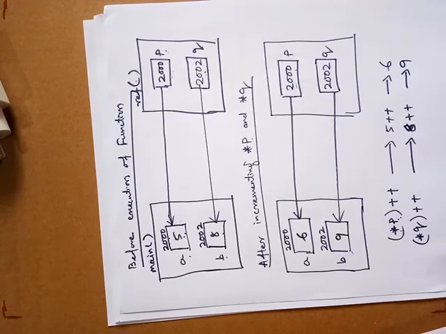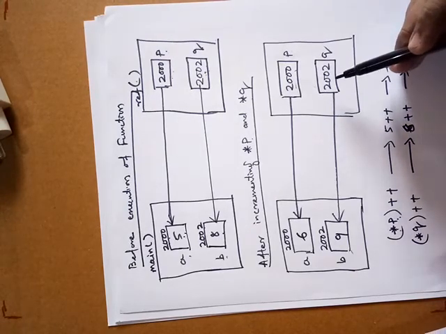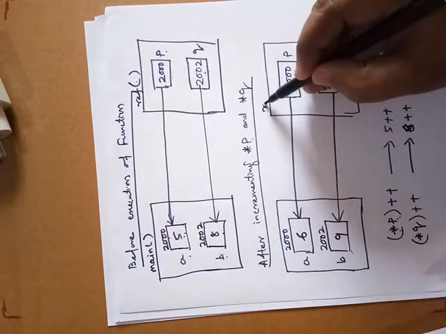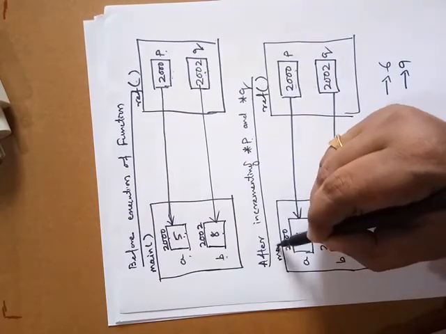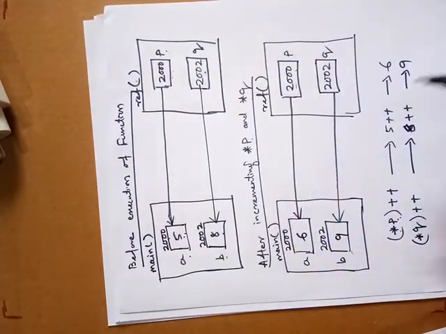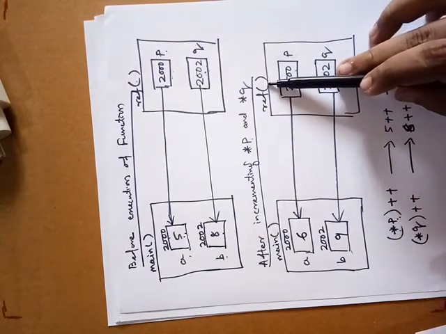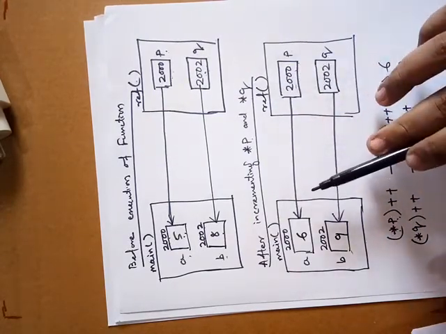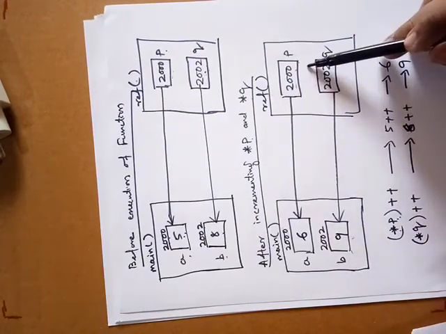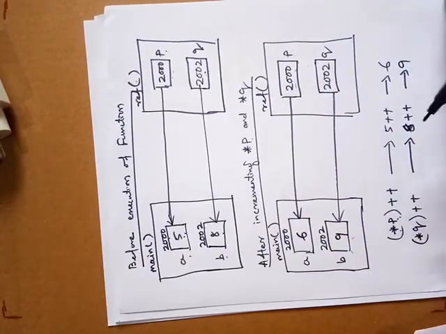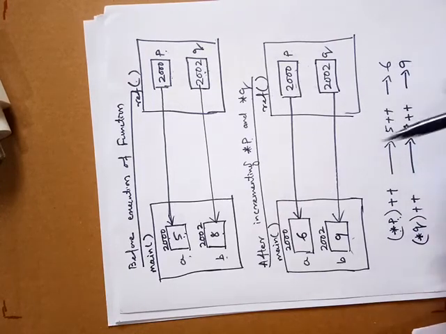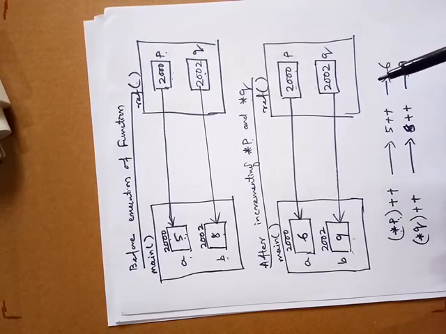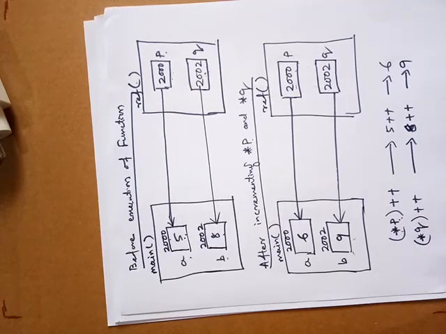The function here, the function reference, this is function reference, this is main function. Function reference knew the addresses of A and B, so it was able to access them indirectly. But in the previous case, in call by value, the function does not know the addresses. So this is all about call by reference.